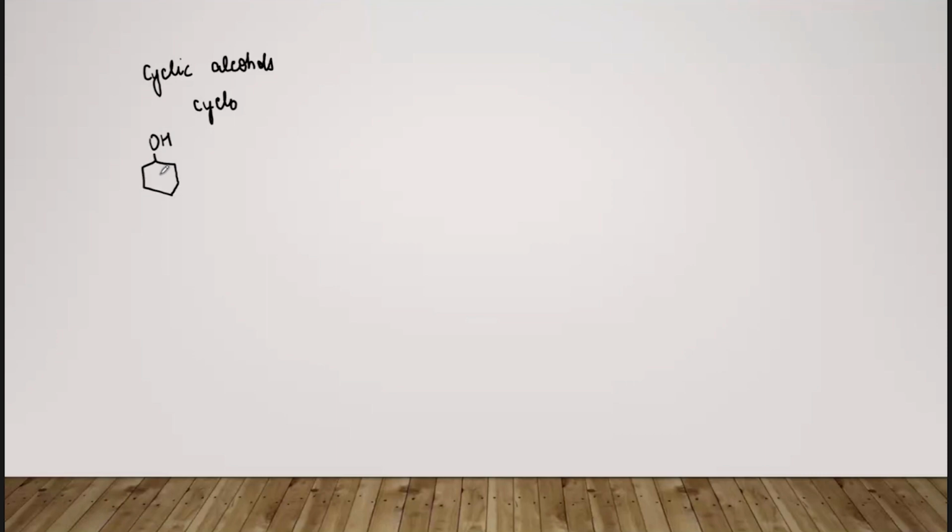ठीक है, this is the OH group. Now अब इसमें क्या है कि जो OH जिस कार्बन से attached है, that is numbered as 1. ठीक है, बाकी we have 6 carbon atoms, so it will be hexane. ठीक है, so because it is cyclohexane ना, ये हेक्सेन नहीं है, ये साइक्लोहेक्सेन है. So this will be known as cyclohexanol.